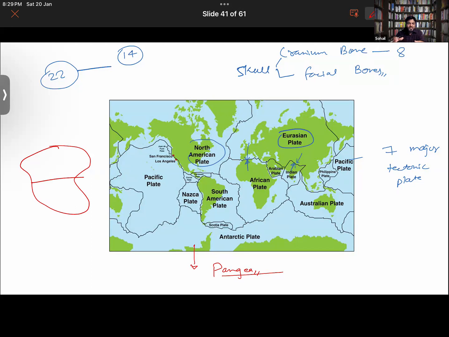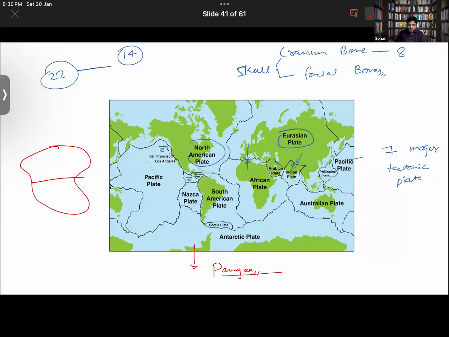These continents are lying on different plates. For example, Russia and China lie on the Eurasian plate. India is on the Gondwana plate, and the other is Angara land. Millions of years ago these were joined, but over the course of millions of years they started to depart from each other. Plates are continuously in motion.